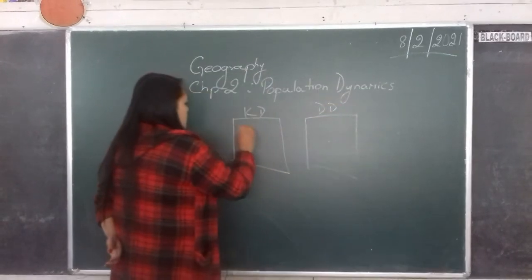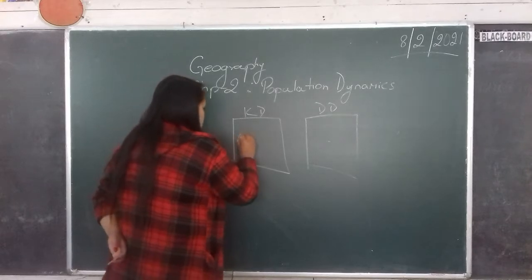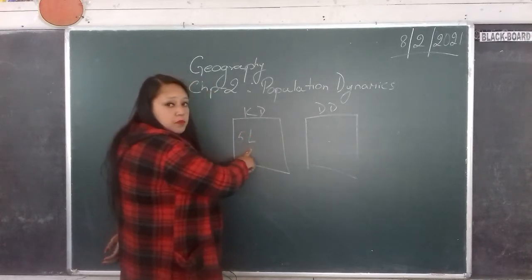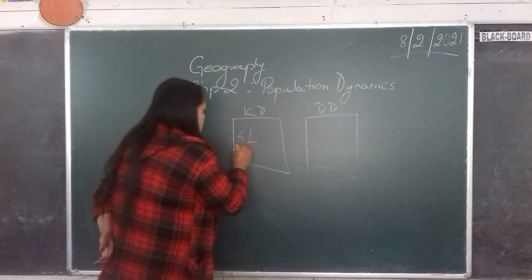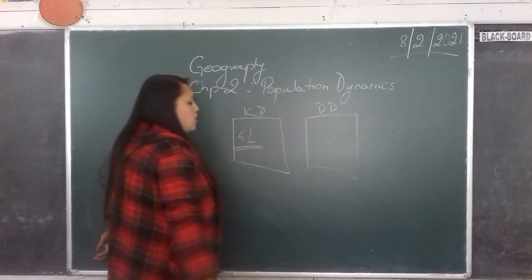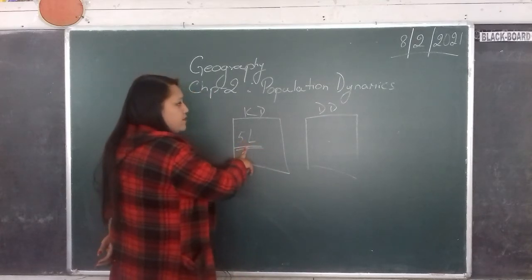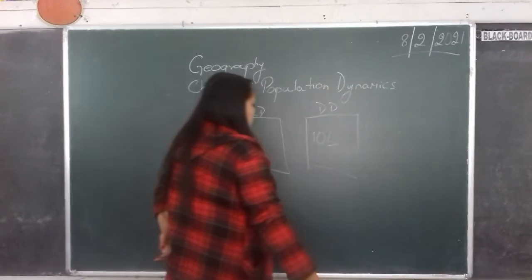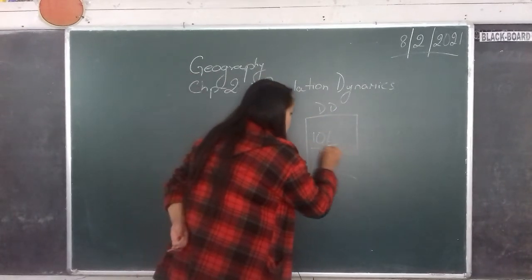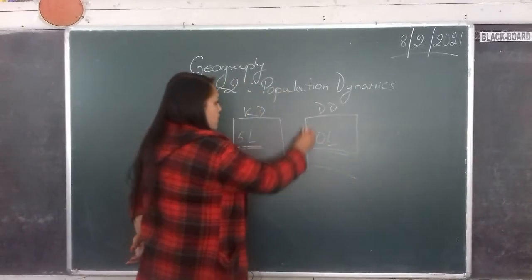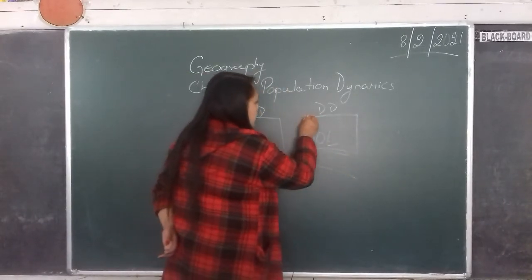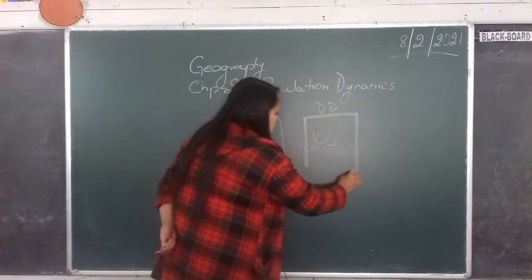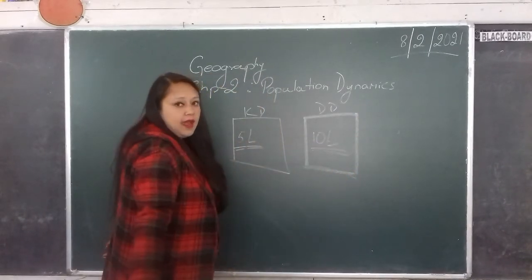If there are 5 lakh people living in Kalimpong district, it means the population of Kalimpong is 5 lakh. And in Darjeeling, if there are 10 lakh people living, it means that the total population of Darjeeling is 10 lakh.